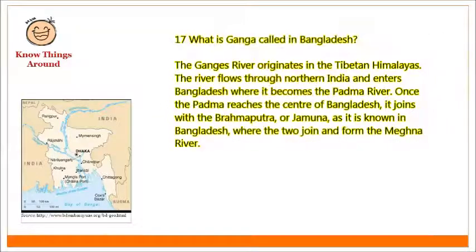What is Ganga called in Bangladesh? The Ganges River originates in the Tibetan Himalayas. The river flows through northern India and enters Bangladesh, where it becomes the Padma River. Once the Padma reaches the center of Bangladesh, it joins with the Brahmaputra, or Jamuna as it is known in Bangladesh, where the two join and form the Meghna River.